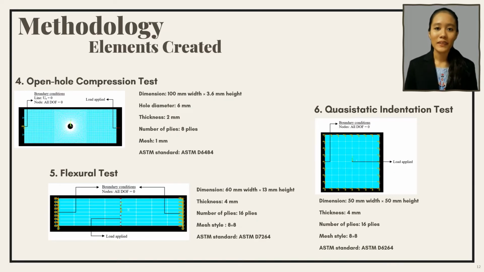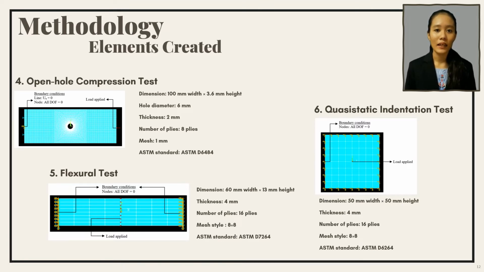In open hole compression test, the dimension of the modeling is the same as the normal compression test model with the hole diameter of 6 mm. The number of plies of the model are 8 plies with total thickness of 2 mm, while the meshing size is 1 mm.